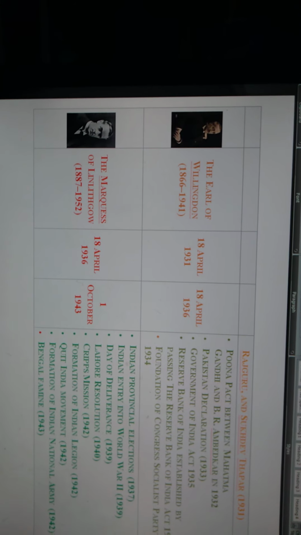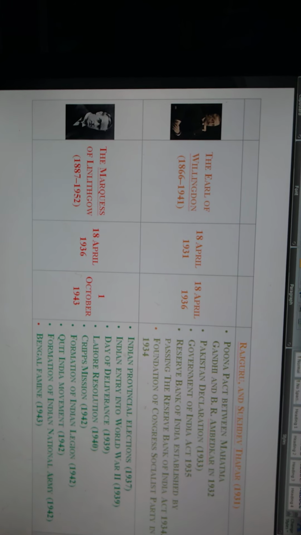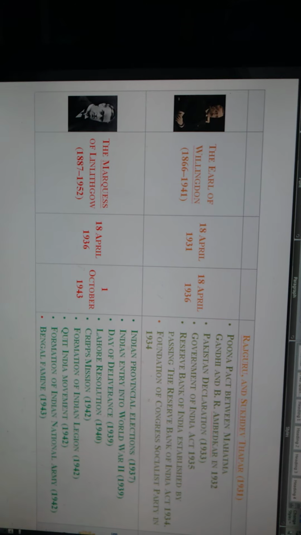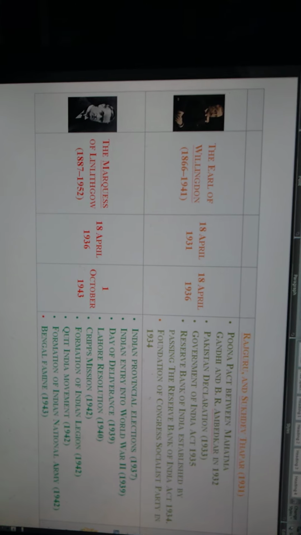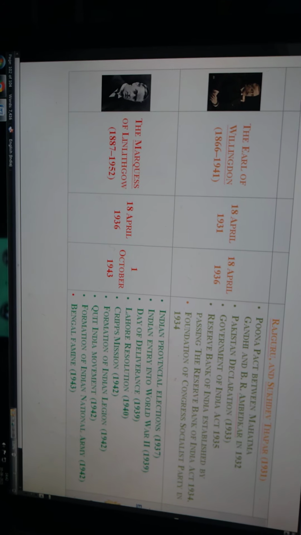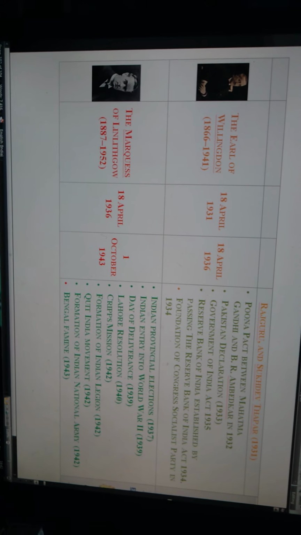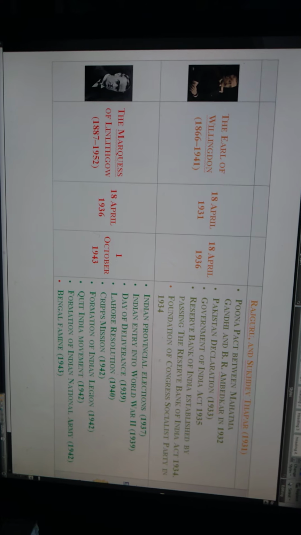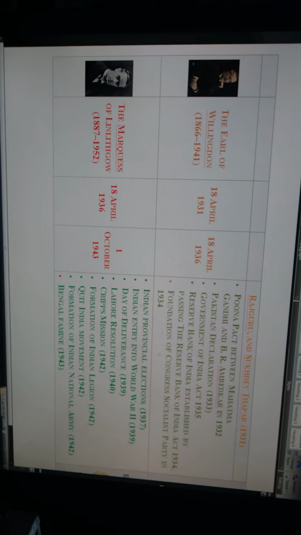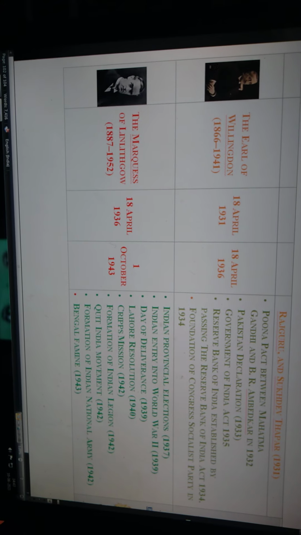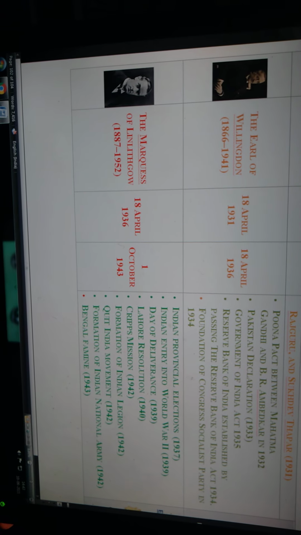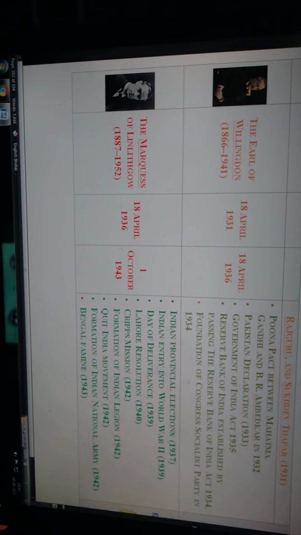And the next Viceroy of India was the Marquess of Linlithgow. He was the Viceroy of India from 18th April 1936 to 1st October 1943. The major reforms, policies and administration during the Marquess of Linlithgow were the Indian provincial elections in 1937, and India was entered into World War II in 1939 by the Britishers. The Day of Deliverance in 1939, the Lahore Resolution in 1940, and the Cripps Mission in 1942 were also during the period of Lord Linlithgow.